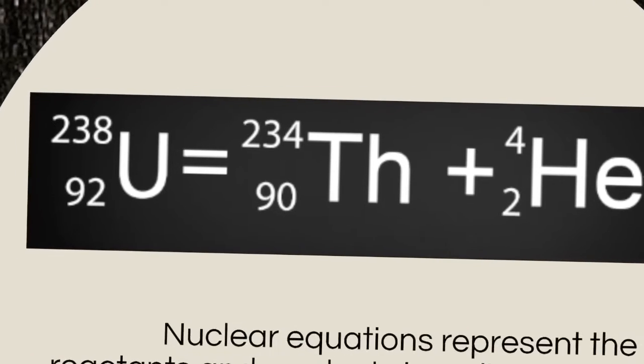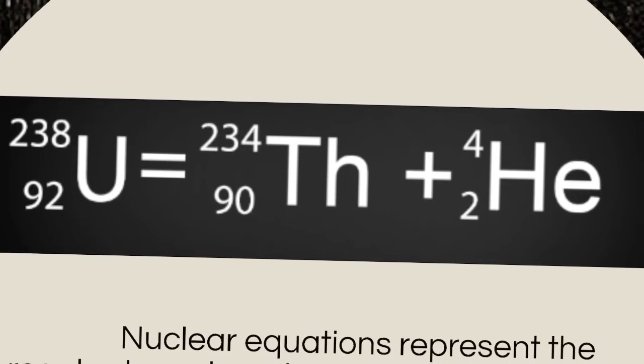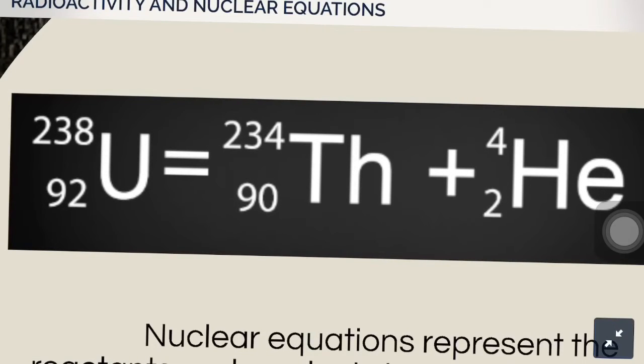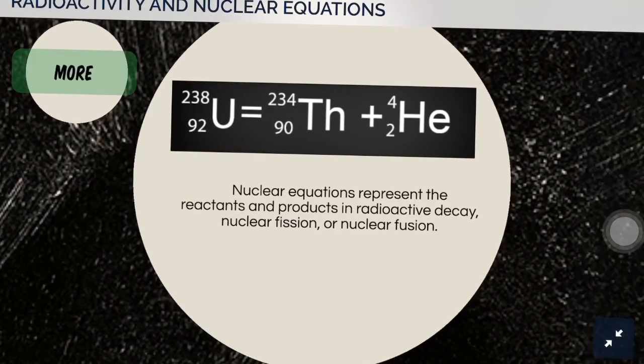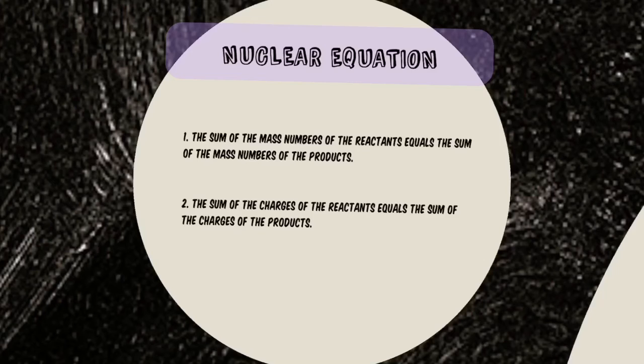So the uranium here basically will disintegrate to form a more stable atom or nuclei in the form of thorium and helium. We need to take into consideration that a nuclear equation should have a balanced number of reactants and products. The mass numbers of the products and the mass numbers of the reactants should be equal.